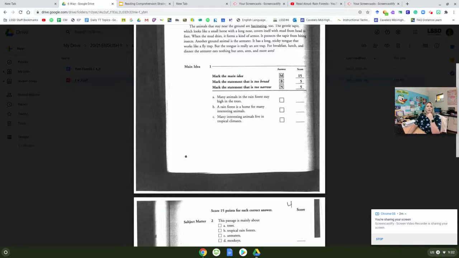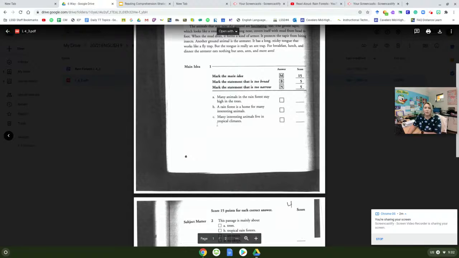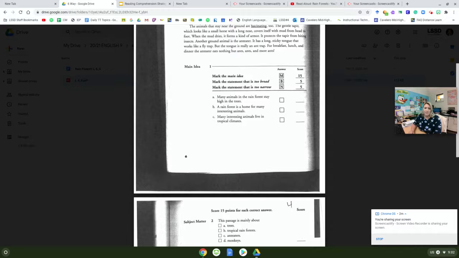Okay? So A, many animals in the rainforest stay high in the trees. That's true. We did learn that about monkeys, snakes, and bats, but we learned about a lot of other things about the rainforest as well. So that's going to be too narrow. It's too specific. It's like one cool detail. So that's where you'd mark an N for too narrow on this one.